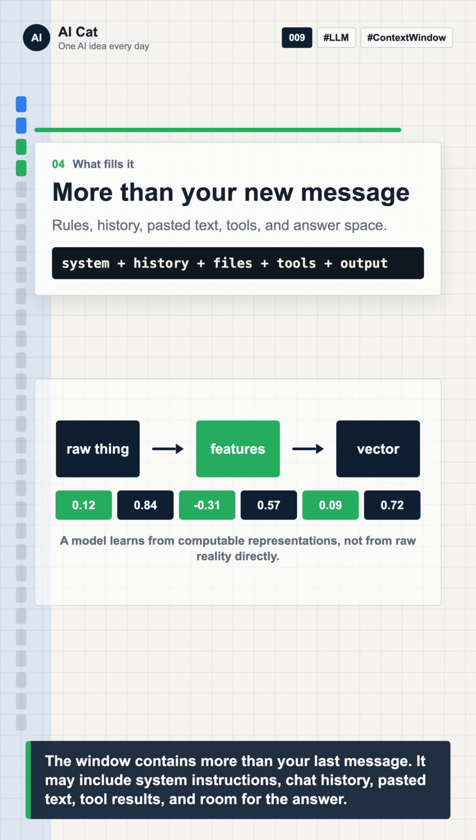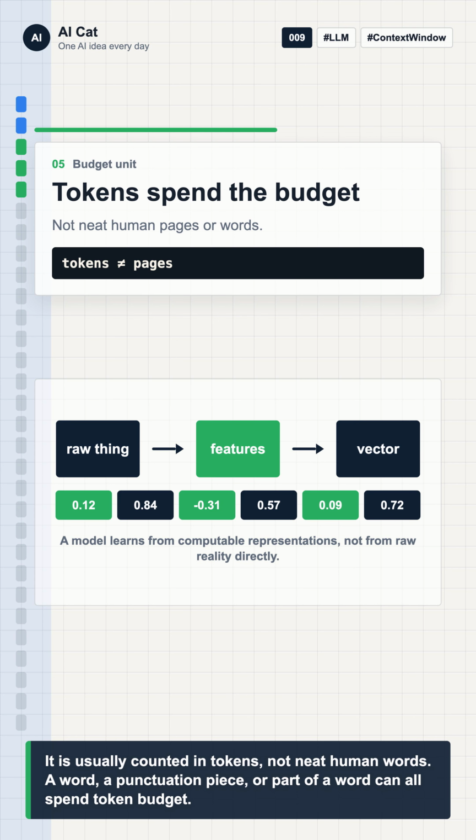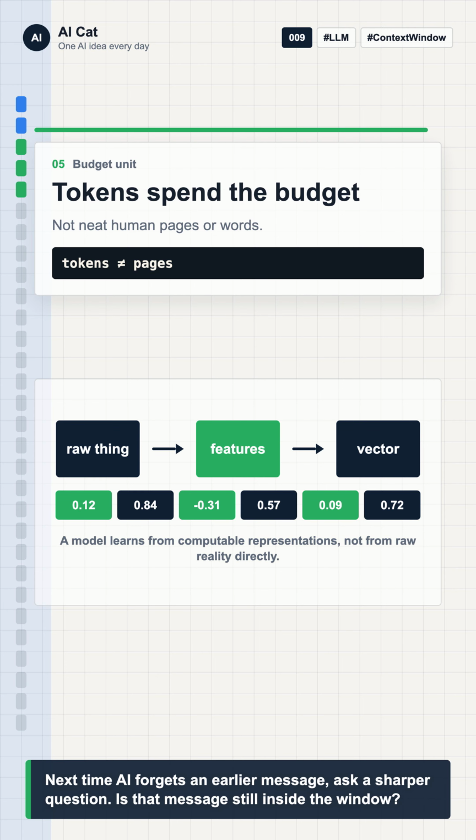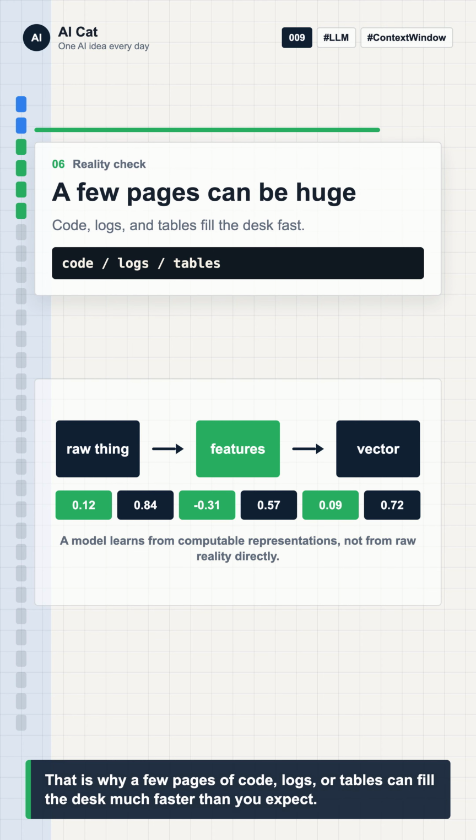It is usually counted in tokens, not neat human words. A word, a punctuation piece, or part of a word can all spend token budget. That is why a few pages of code, logs, or tables can fill the desk much faster than you expect.